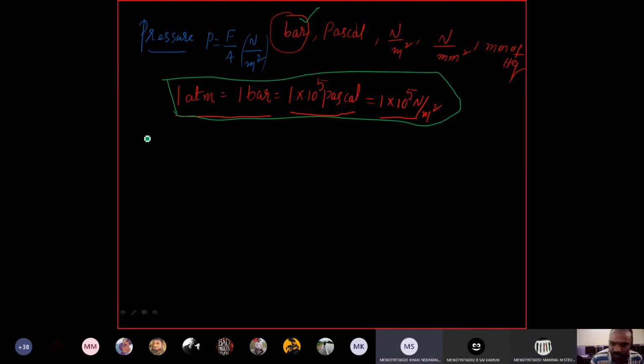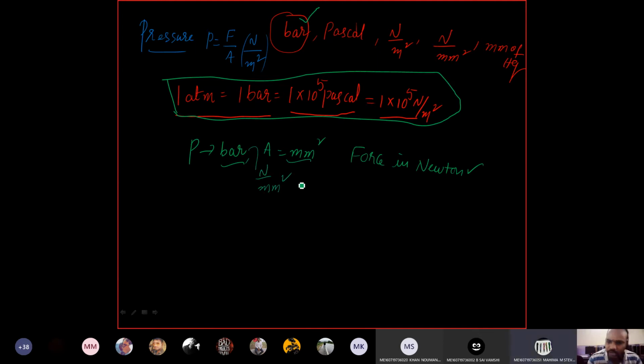Again, it depends upon the other units. We convert to either Newton per meter square or Newton per mm square depending upon the other units. Let us say pressure is given in bar and area is given in mm square, and I want force in Newton. What will you do? You should convert this bar into Newton per mm square. Then only you will get force in Newton.